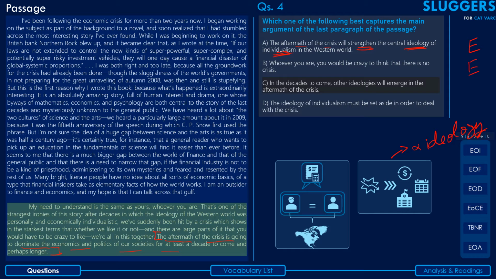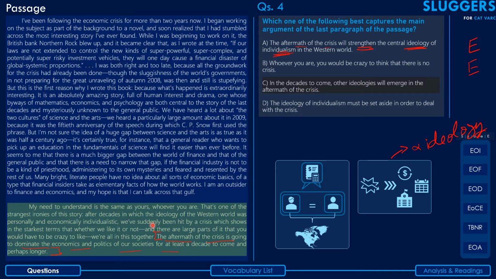Coming to the next one, in the decades to come, other ideologies will emerge in the aftermath of the crisis. Again, guys, in the last paragraph, the author does talk about ideologies, but that's basically in the first part of the paragraph, right? Where he mentions the irony that the ideology has been individualistic, but then it's an irony how the crisis has brought us to a point where we are in this together.